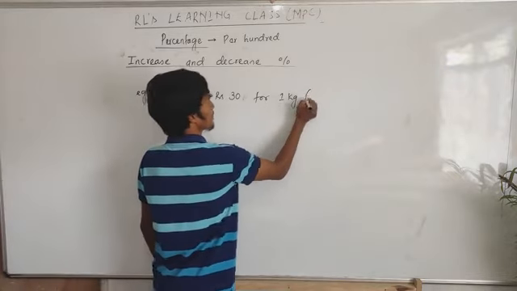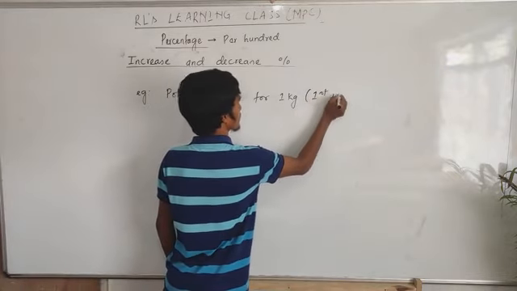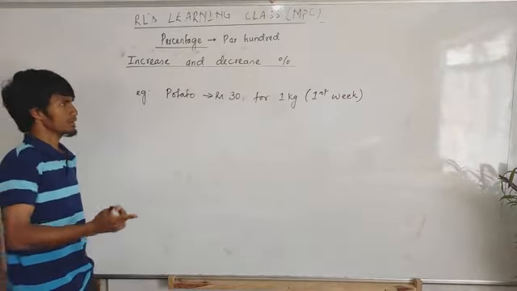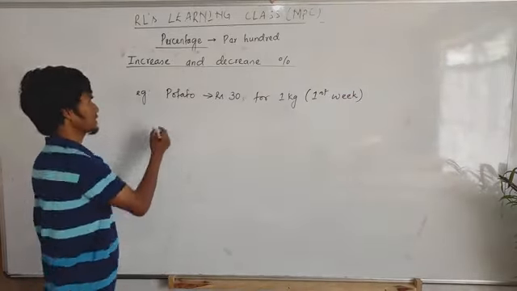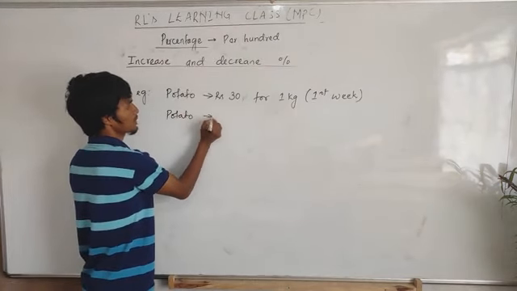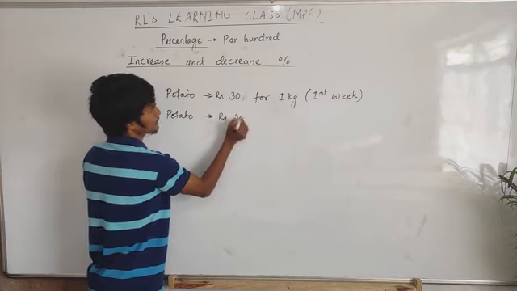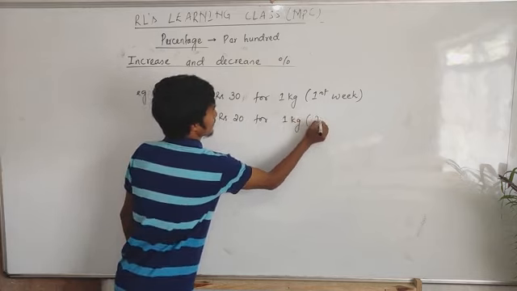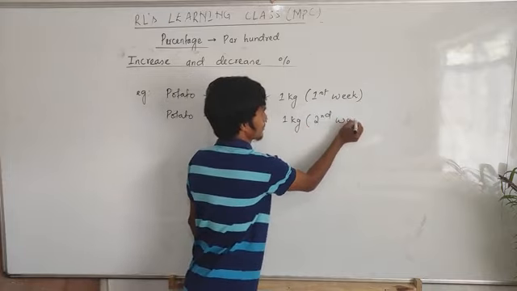This is the first week. Then in the next week, you again go to the market and buy the same potatoes, but they cost 20 rupees for 1 kg. Let's say this is the second week.